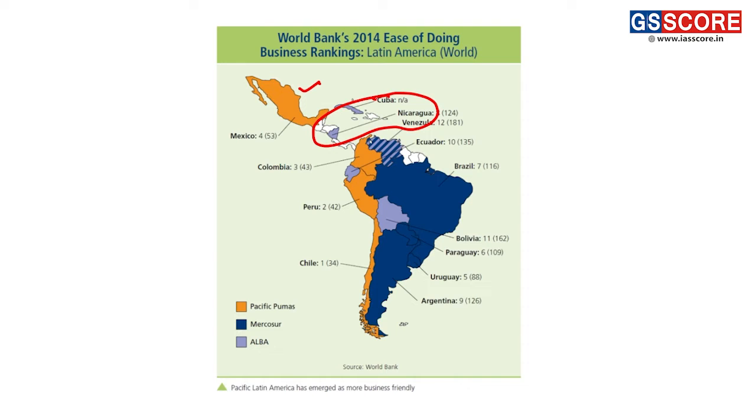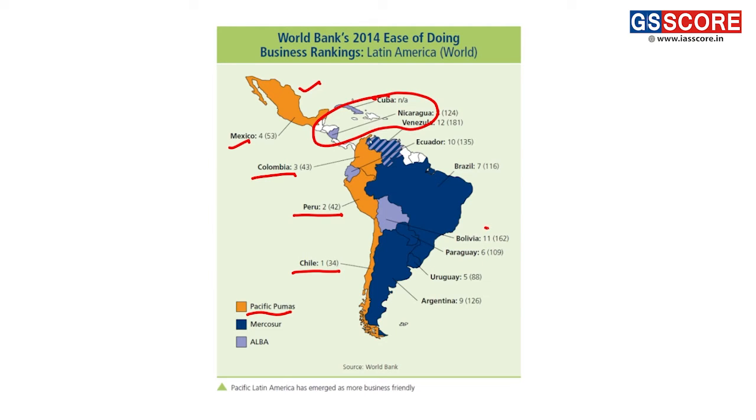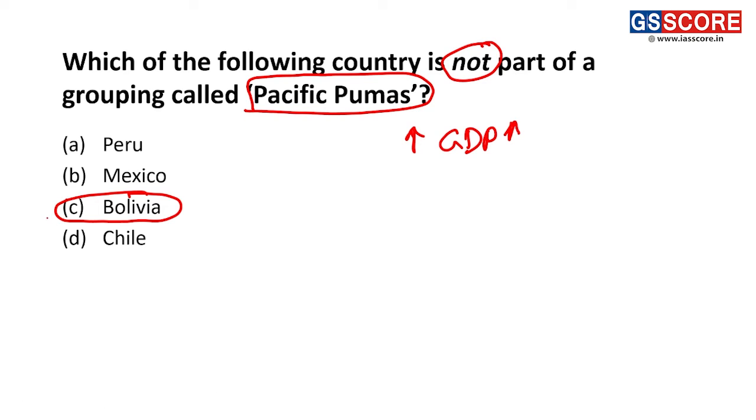In the group of Pacific Pumas we have Mexico, Colombia, Peru, and Chile. Analyzing the options, Bolivia is not a part of the Pacific Pumas. We can see Bolivia here. It is not a part of the Pacific Pumas. Thus, statement C is the incorrect statement and the answer to this question.